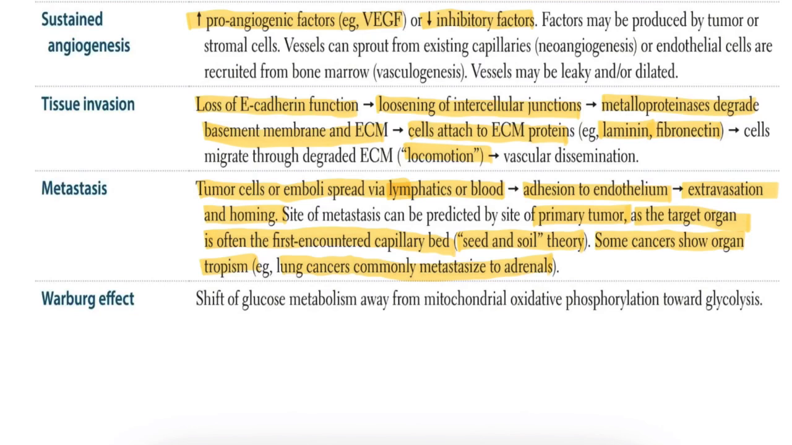So here cancer spreads to distant organs, often the first capillary bed it meets. For example, lung cancer, then adrenal gland cancer, then colon cancer, then liver. So this is the step by step spreading of metastasis. If lung cancer is there, then the patient will get adrenal gland cancer, and because of that adrenal gland cancer, it will lead to colon cancer, then liver cancer. Okay. Next one,